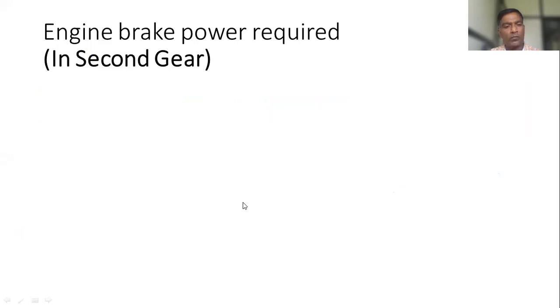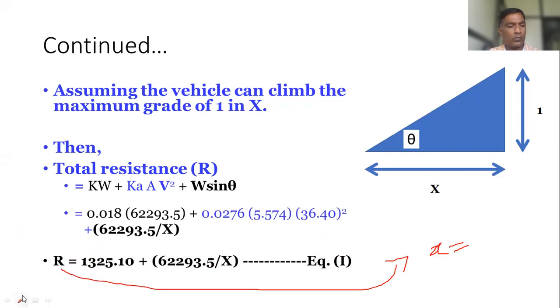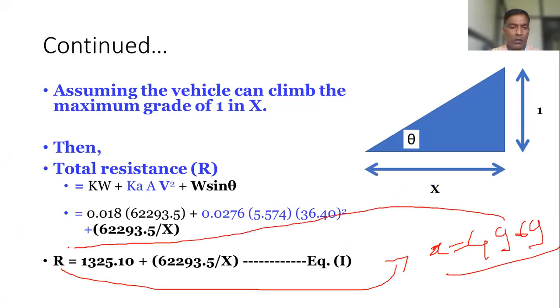4969.59. Okay. So this is the value for R. Somebody should calculate.